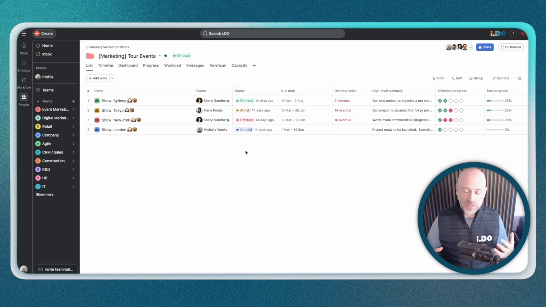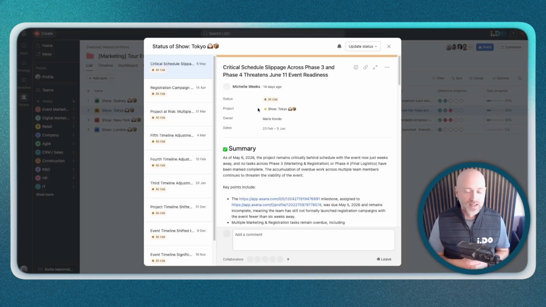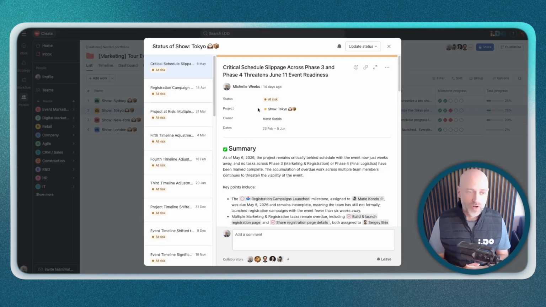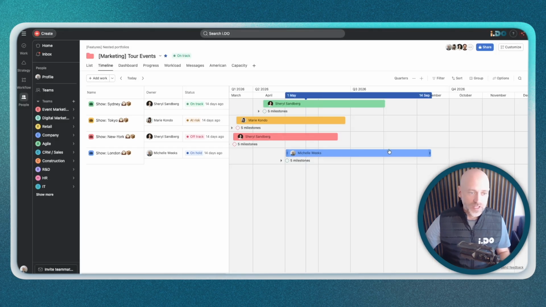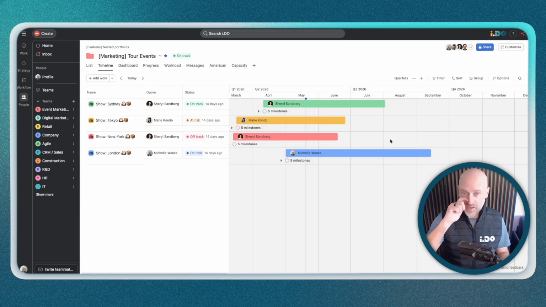The goal is really to make sure every single meeting is on point and efficient, which means there is some work you can do in advance. And in that case, publishing a status update explaining what is the status of that specific project in the specific phase it is in. Portfolios also have this ability to show you projects across a timeline, so you can evaluate if you have the bandwidth to work on other projects that might come your way.